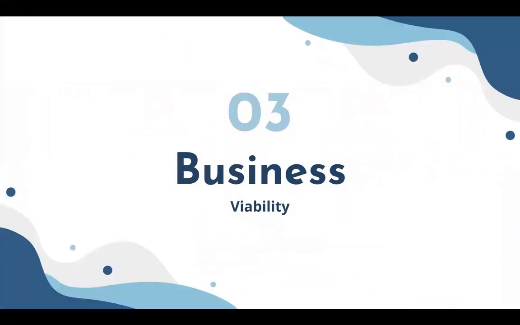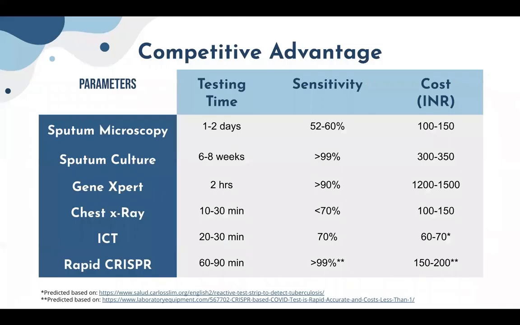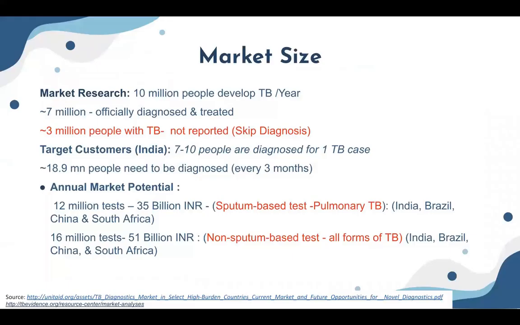As the desirability and feasibility is ensured, here we propose a viable business model to prove our competitive advantage over existing diagnostic methods. Here's the comparison chart of the existing techniques along with ICT and rapid CRISPR proposed by us. Both surveillance and drug-resistant TB diagnosis not only takes lesser time compared to gene expert method, but are also much cost-effective. This is the market size based on our literature survey. Huge target customers can clearly be seen.